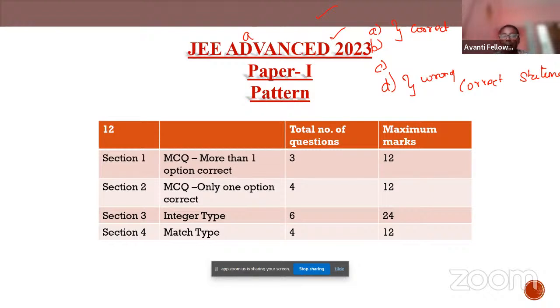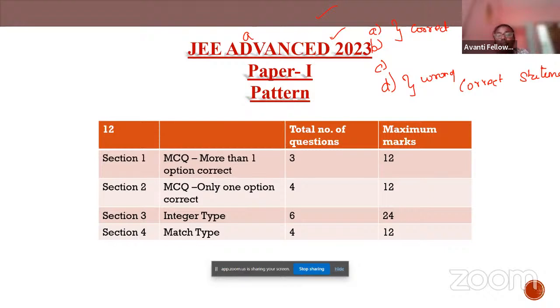In JEE Main we know that there is negative marking. In JEE Advanced there are four categories of marking. One, if your answer is correct, you'll be awarded 4 marks, full marks. Next comes the partial mark, for these MCQs with more than one option right.